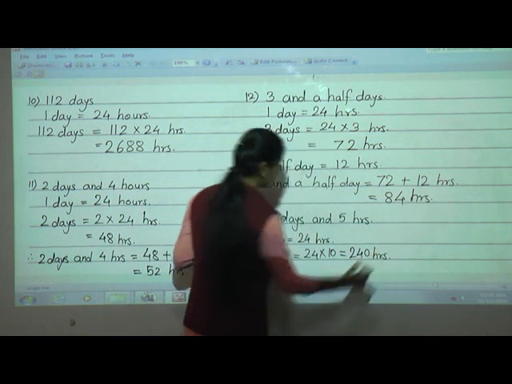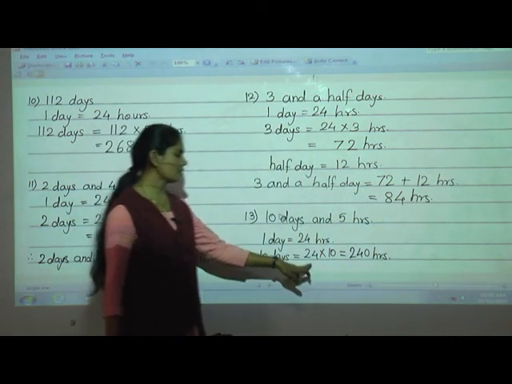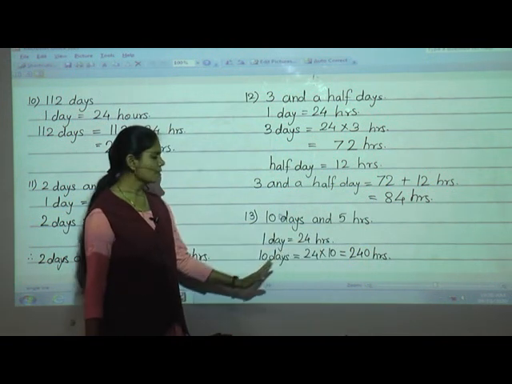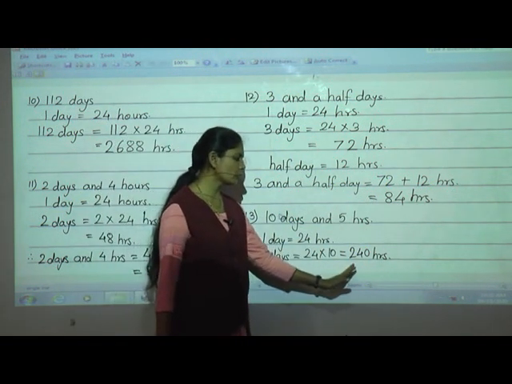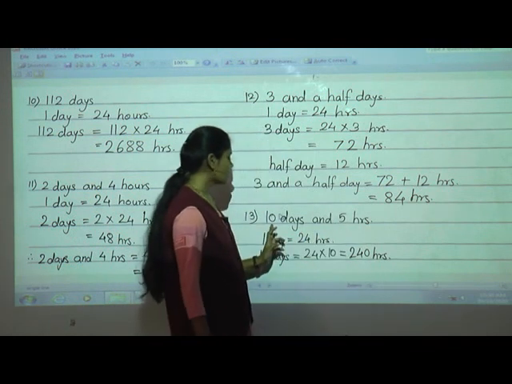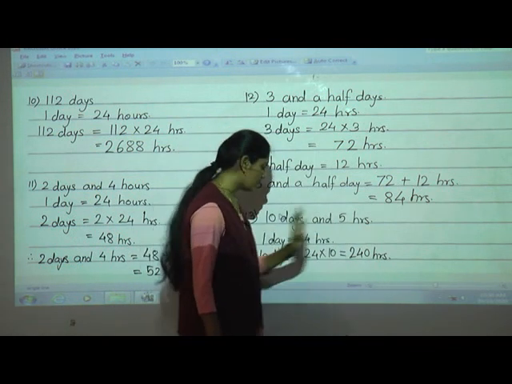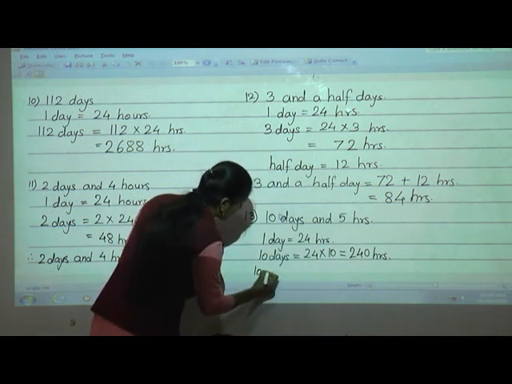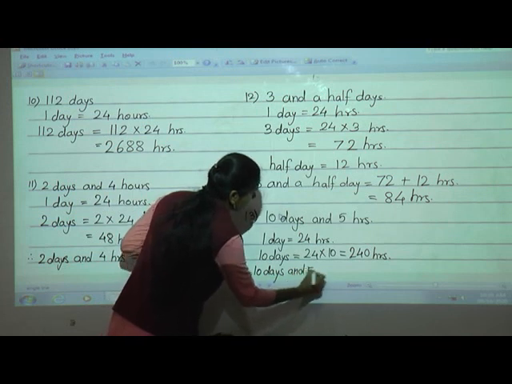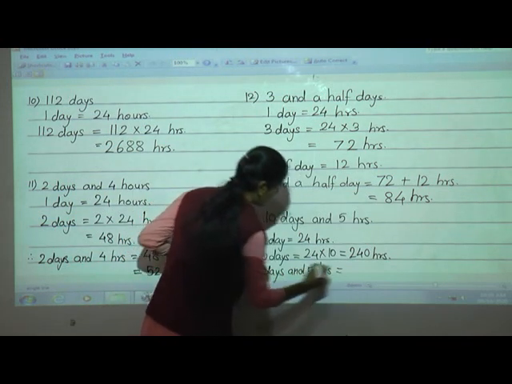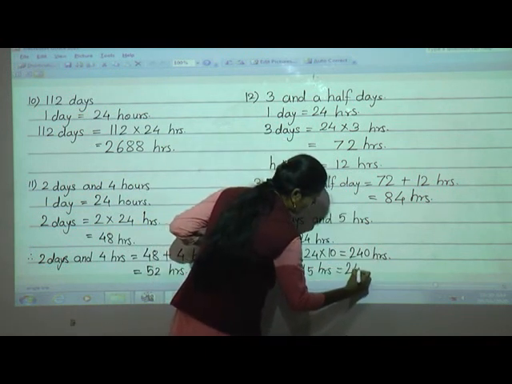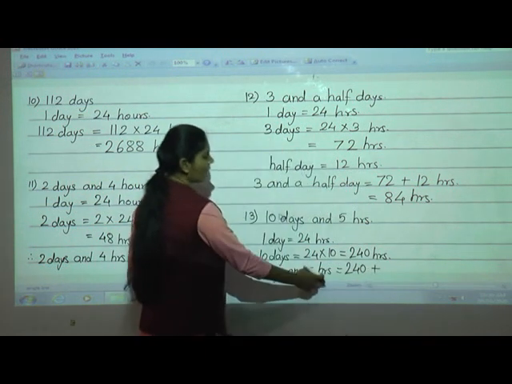See what we got here. 10 days is equal to 24 into 10, because 1 day is equal to 24 hours. So 10 days is equal to 240 hours. Then here the question is 10 days and 5 hours. So we will write 10 days and 5 hours is equal to, now 10 days is equal to 240 hours, so we will write 240 plus 5 hours.